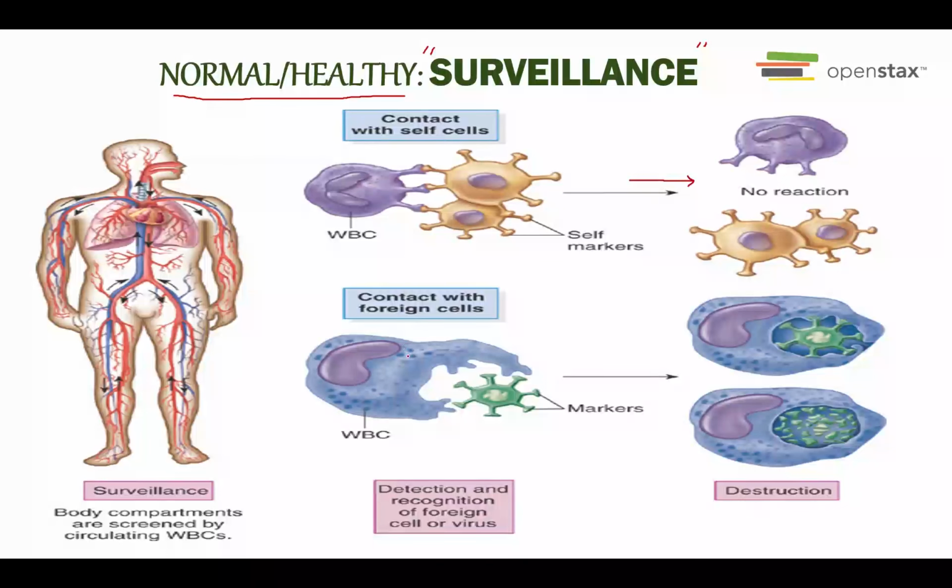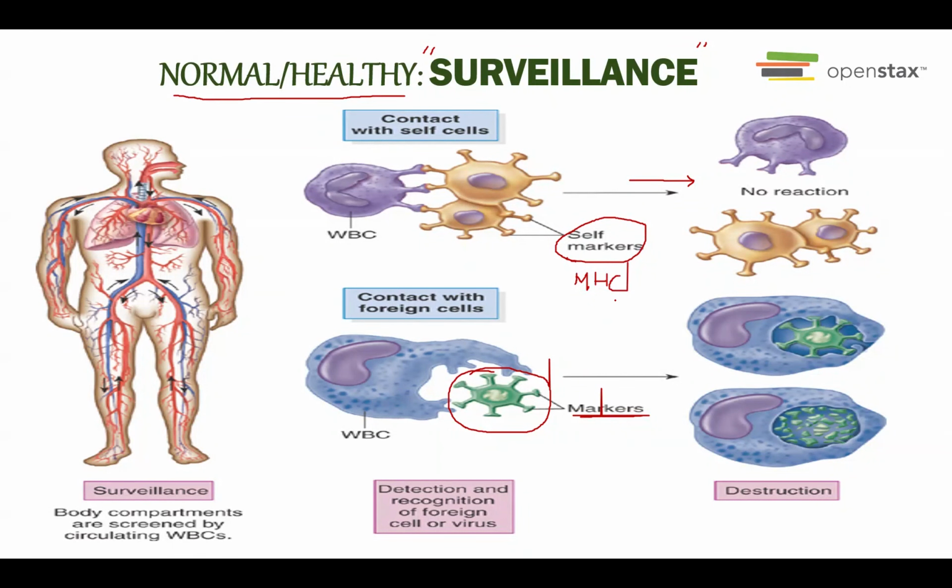Now, what happens if there is a foreign cell? Let's say there is a foreigner coming into the community. This white blood cell will recognize this, because what? Because this foreign cell will have a different marker compared to our own cell. So we have molecules called the MHC molecule.